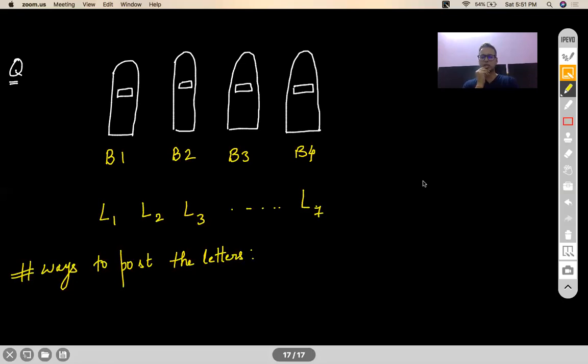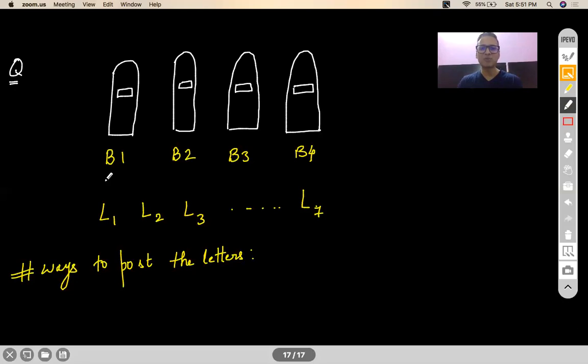Okay, cool. The answer to this is 4 to the power 7. I know many of you would be surprised and would like to know the justification. Again, it is about choosing the right algorithm to get your work done faster. In fact, let me tell you what the algorithm is first.